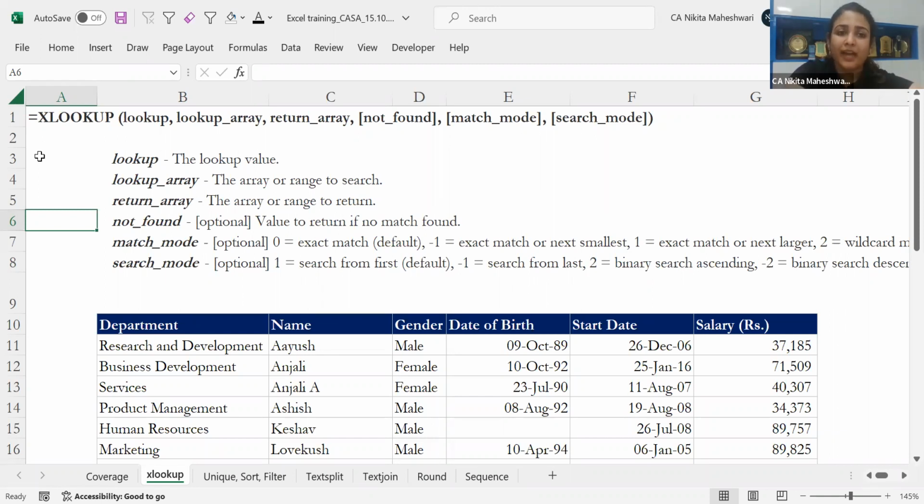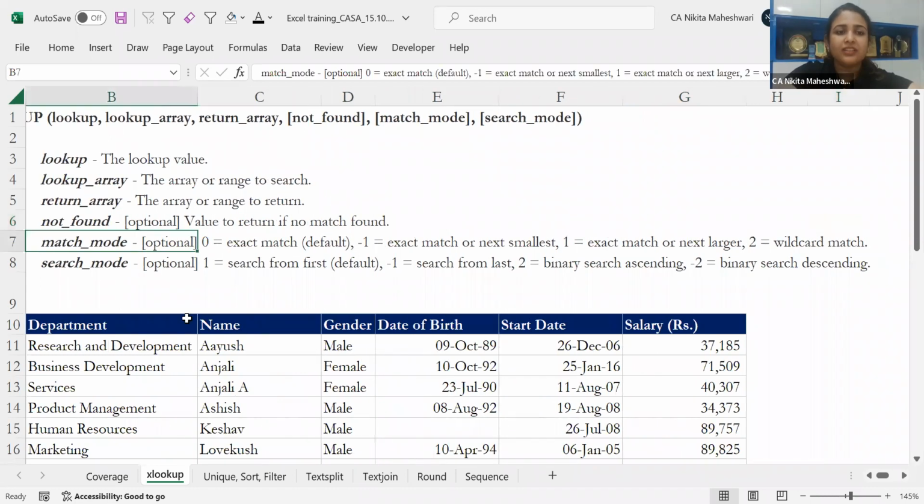The next is the match mode. Match mode is again optional, and it will give you 4 separate options as to what do you want to match. So the first is exact match. This is set by default. So always if I type in business development, it will always search business development only. The next is exact match or next smallest. So it is giving me whatever is the next smallest field that is available. It will give me that.